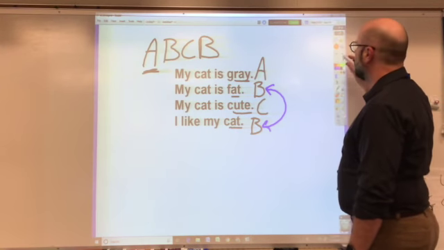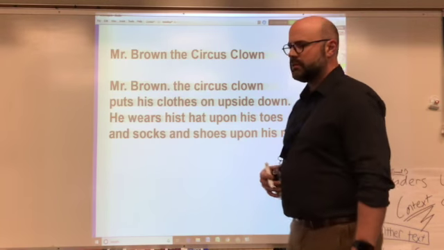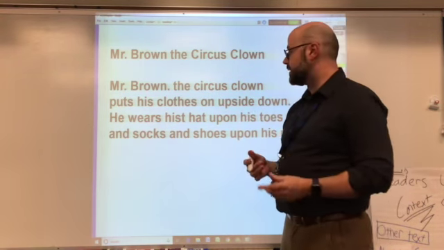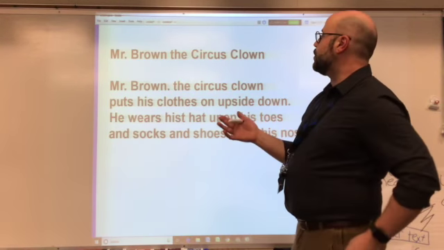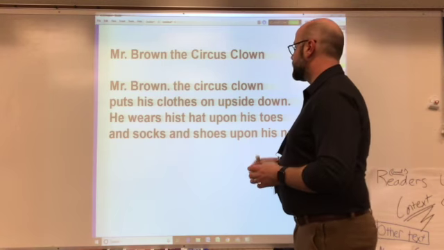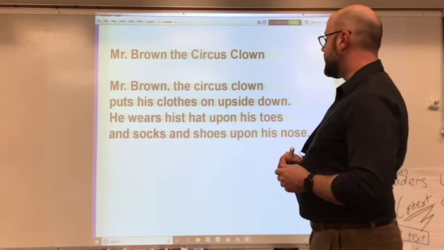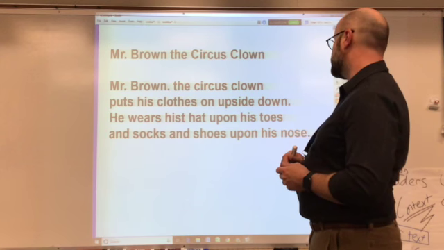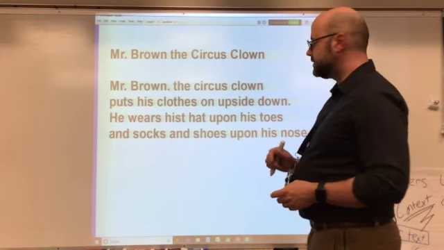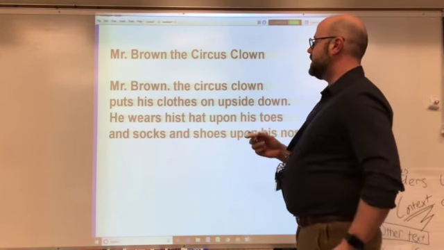Okay, now we're going to look at a couple more poems, and we're just going to look at putting the A's and the B's and the C's there. And this poem is called Mr. Brown, the Circus Clown. Mr. Brown, the circus clown, puts his clothes on upside down. He wears his hat upon his toes and socks and shoes upon his nose. Silly clown. Okay, so what is the rhyme scheme here?